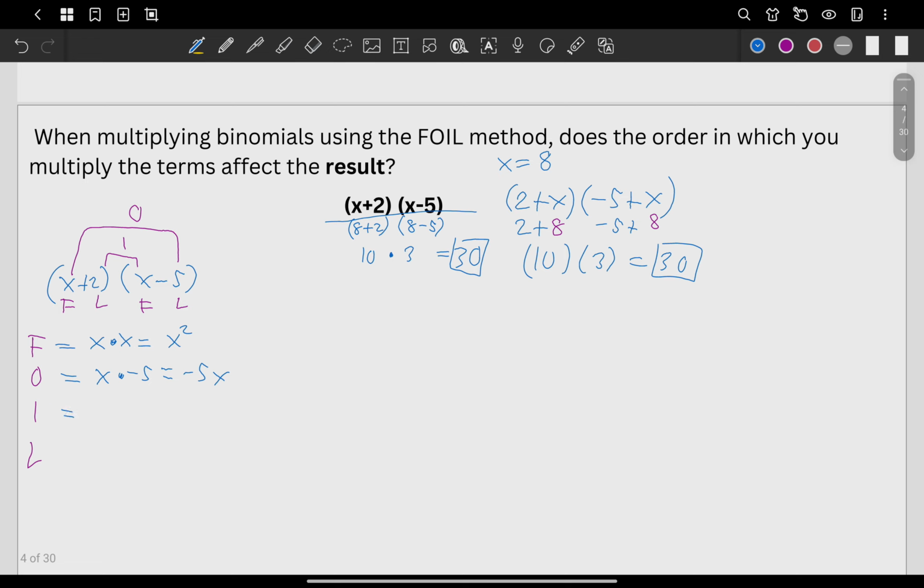Next one, inner term, what do you have? You have positive 2 and then x. So we have 2 times x. It's going to be negative 5x. Next, last term, what do you have for last term? You have 2 and negative 10? You have 2 and negative 5. So what's going to be 2 times negative 5? Shouldn't that be negative 10?